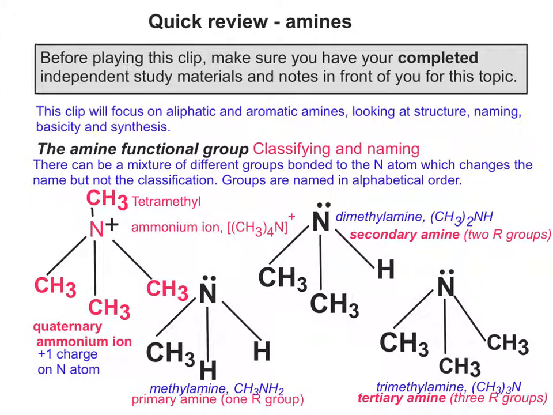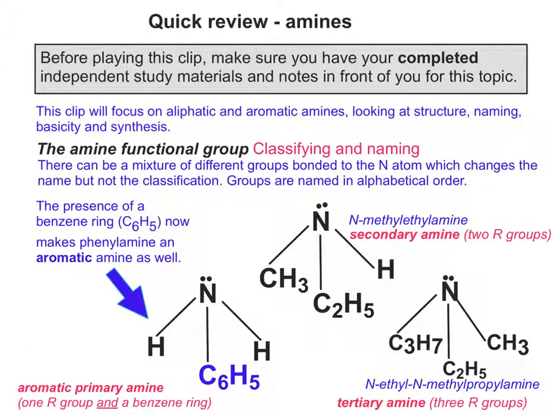If you start mixing the different groups on the nitrogen atom, you will change the name obviously, but not the classification unless the group reverts to a hydrogen. So let's have a look at some examples of that. So changing some of the groups around now gives us new names, but the same classifications as before. Obviously, if you were to swap some of those groups for hydrogen atoms, that would change the classification again. I've also inserted a benzene ring in the form C6H5, which is its structural form, in the first amine on the left, just to highlight how that is now an aromatic amine.